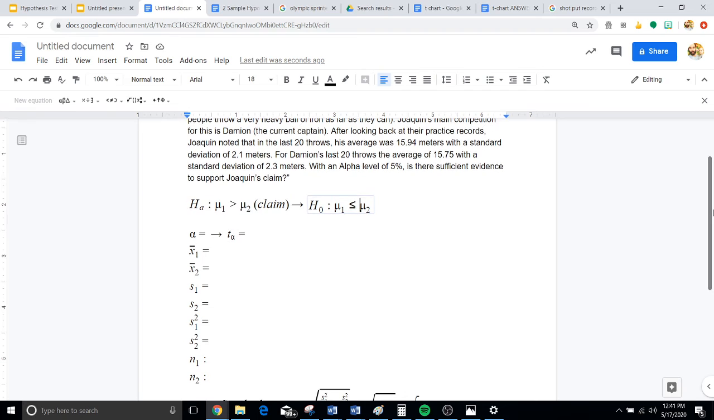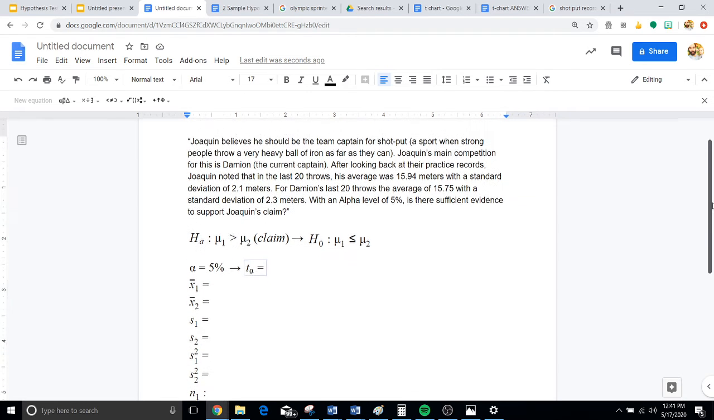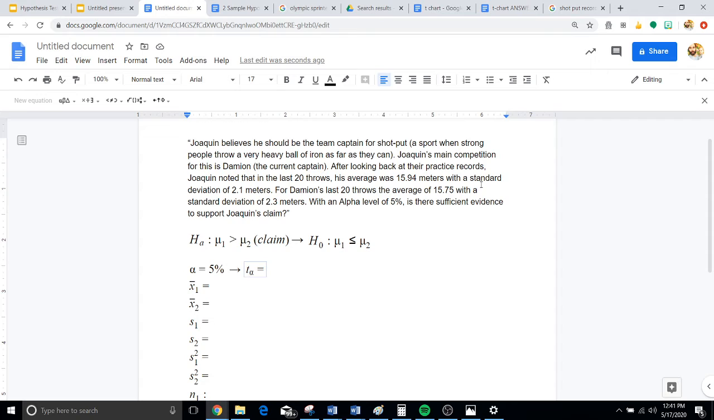So first thing we're going to look at is our alpha level. It says alpha level of 5%. So let's go ahead and put that 5% there. Next up, we need to find our t of alpha. Now remember, we're going to use t distributions because if we take a look at standard deviation, nowhere does it say population standard deviation. It just says regular old standard deviation. So we have to assume this comes from the sample that we took. So we will be using a t distribution.